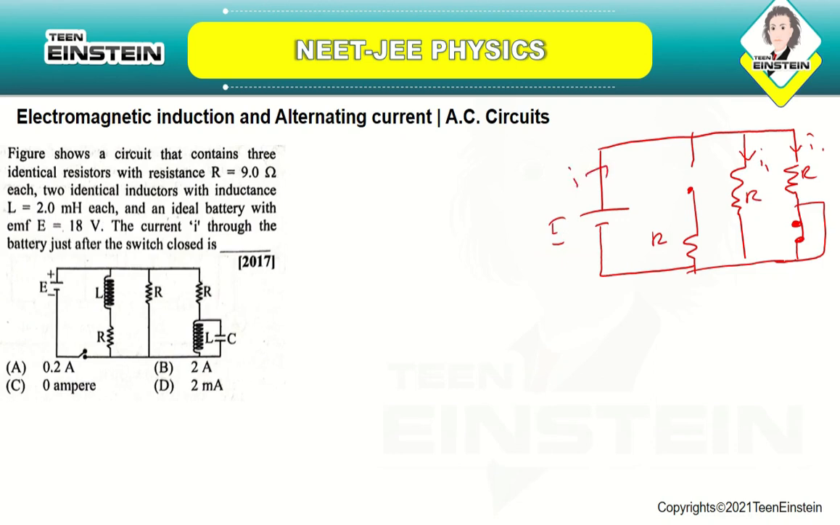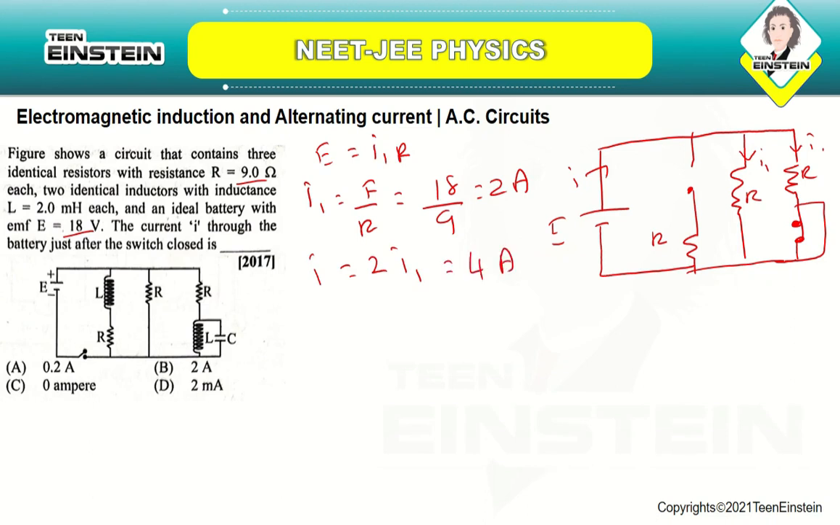Okay, so here E is equal to I1 R, and I1 is equal to E by R, which is equal to 18 by 9, because they have given you the E value is 18 and R value is 9. So the current flowing through the circuit is 2 ampere. Now current through the battery is given by I is equal to 2 I1. So after the switch is closed, it will become 4 ampere. 2 into 2 it is 4.